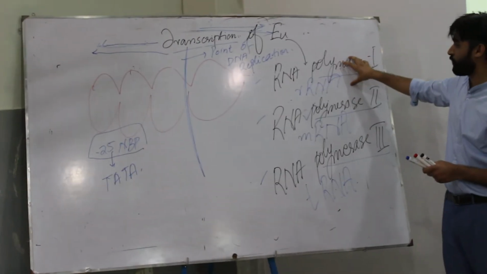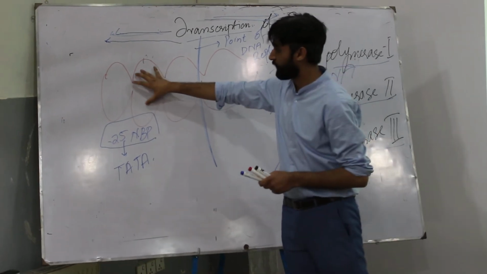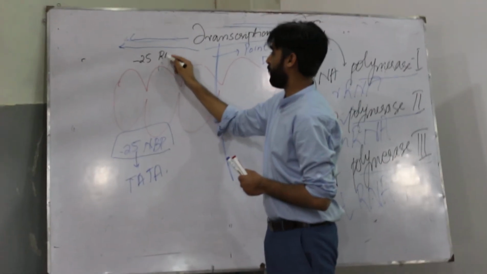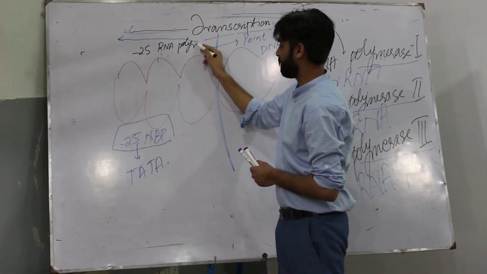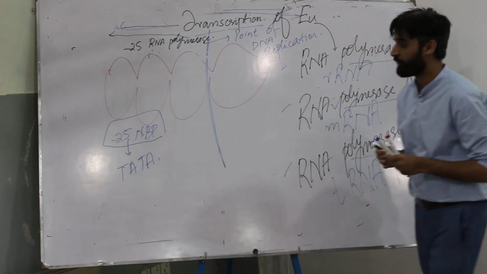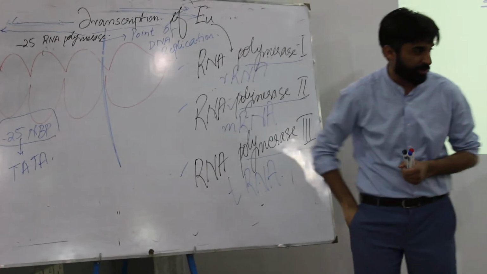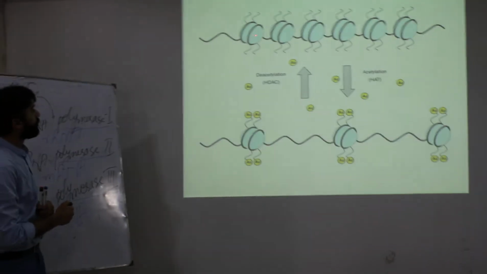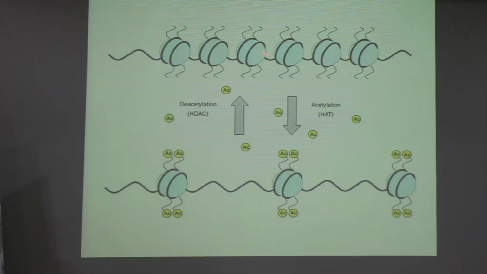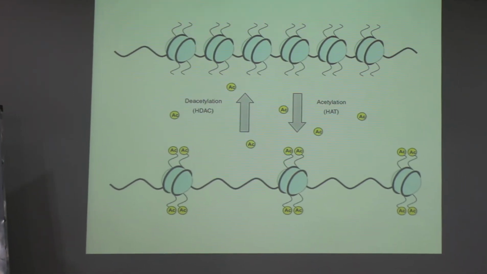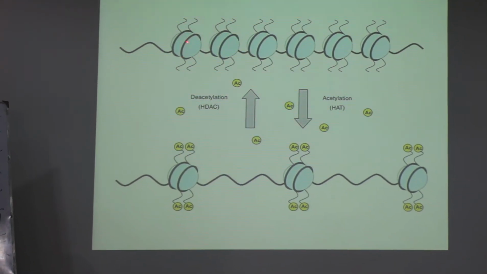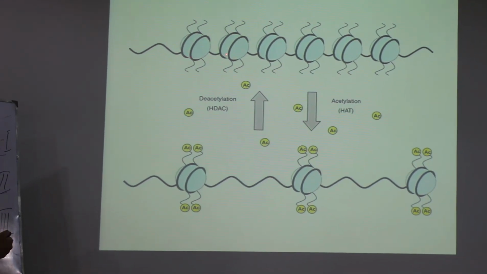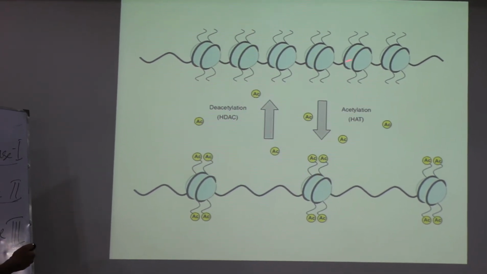What happens? This ribosomal RNA comes and attaches itself to this minus 25 location, and at this minus 25 location, RNA polymerase comes and attaches itself to this TATA box. As we have discussed earlier, when we were talking about DNA molecules, there are special types of proteins. The name of those proteins were histone molecules. Those histone molecules having a positive charge, this DNA molecule having a negative charge. These positive and negative charge molecules are coming close together, so the histone molecules are very close.